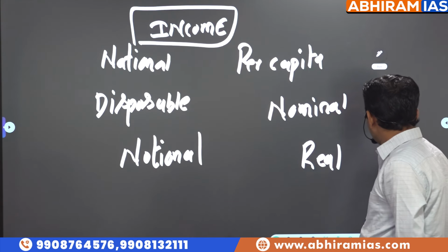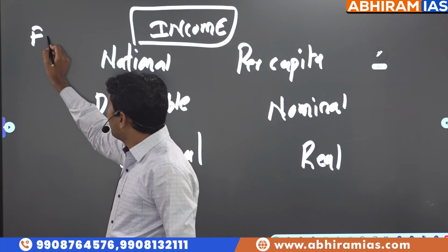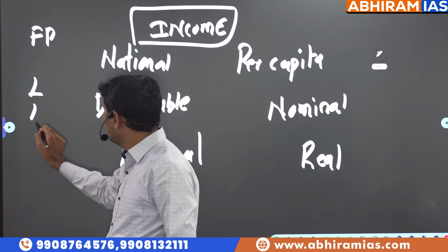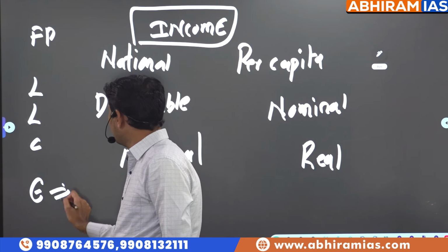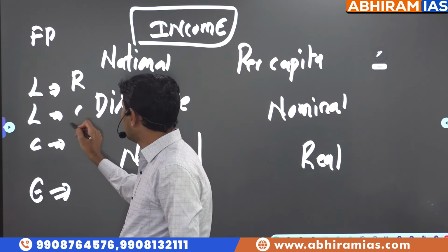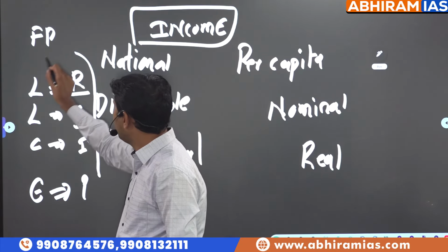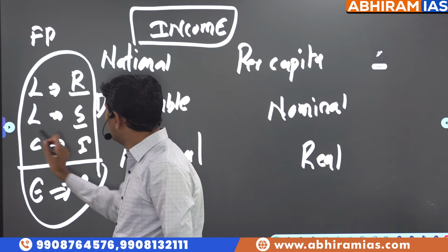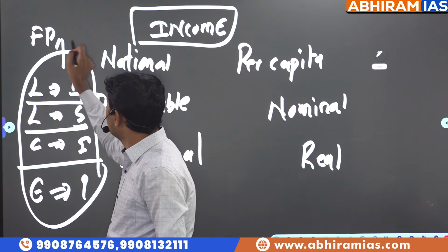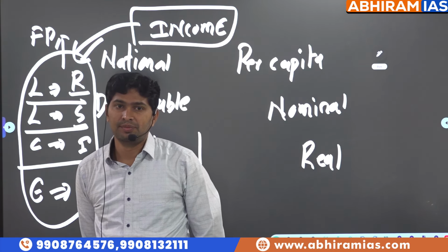In the process of economic activity, there are factors of production: land, labor, capital, entrepreneurship. For these, rent, salary, interest, and profit are paid. So when a return is paid to these factors of production, the return is called income.